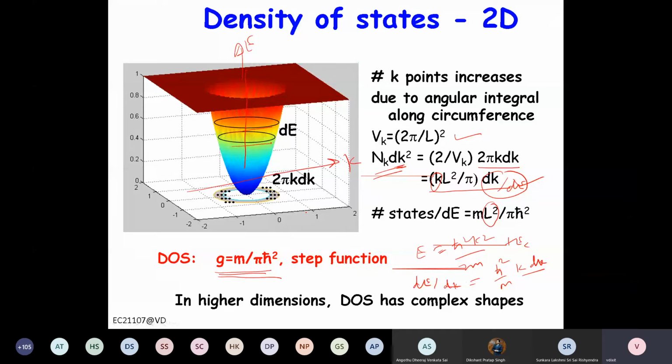The EK diagram has a certain relationship, right? So K is the wave vector, E is the energy. Because energy is varying with the K vector, we need to find out how many energy states are there. If something is very flat here, that means you have a lot of states for that corresponding E. If something is sharp, then for the same decay amount, you have fewer states. You understand? So for a given area, how many states are there? If it is flat here, it will have more states. If it is sharp here, it will have less.